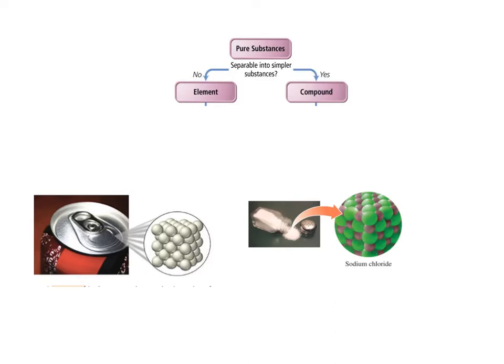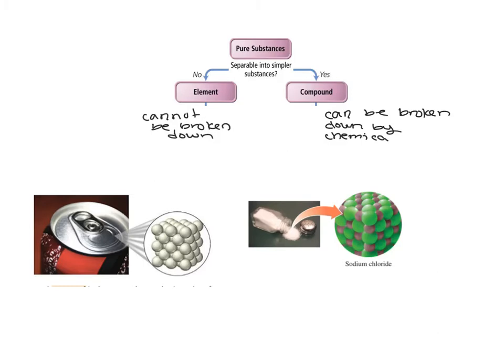Elements are pure substances that cannot be broken down. And compounds are pure substances that can be broken down through chemical changes. So it's still pure, it's still made of one type of thing, but one can be broken down, one cannot.